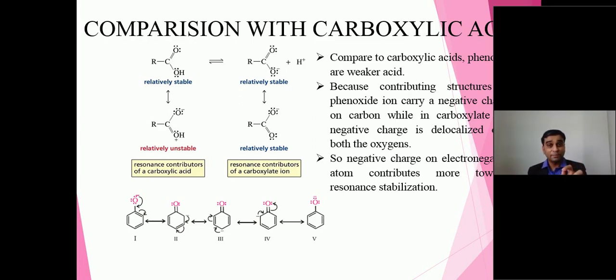If it is a liquid, it is not miscible with sodium bicarbonate solution, and if it is a solid, it is not soluble in saturated solution of sodium bicarbonate. So it is generally considered as a weak acid as compared to carboxylic acid. How to represent acidity? We have the index, that is the pKa value. Lower the pKa value, of course higher the acidity.